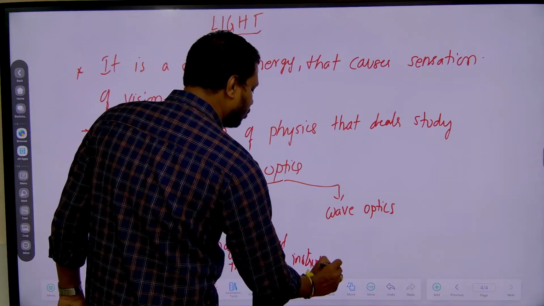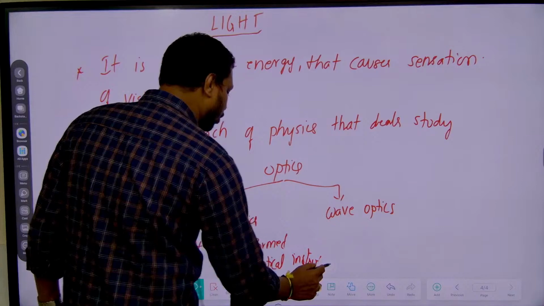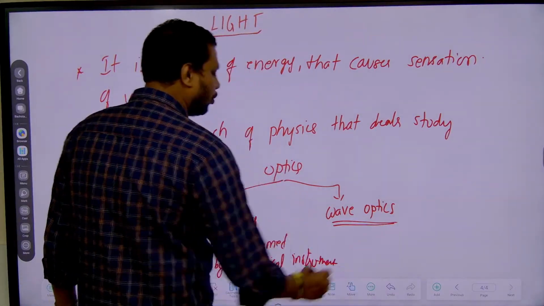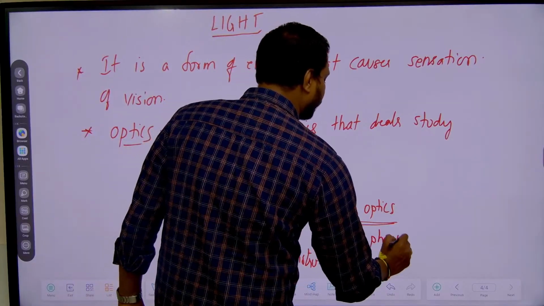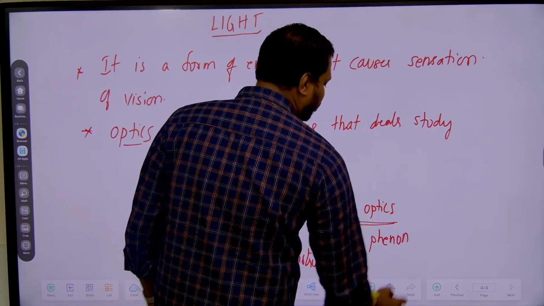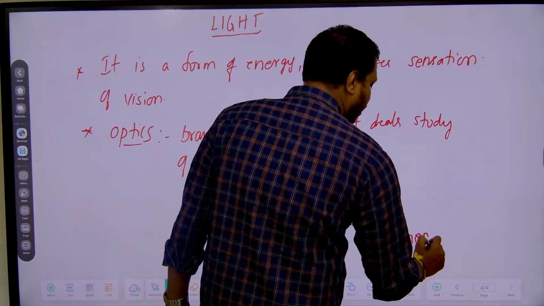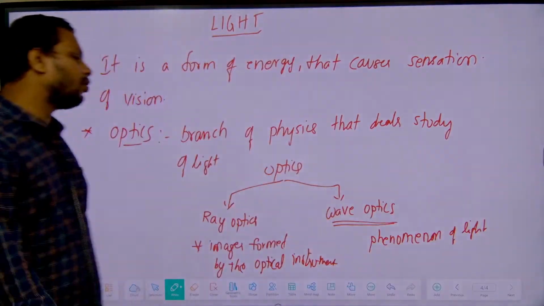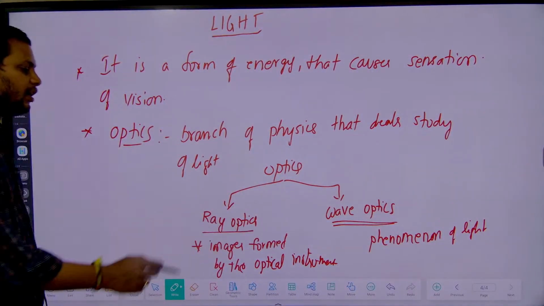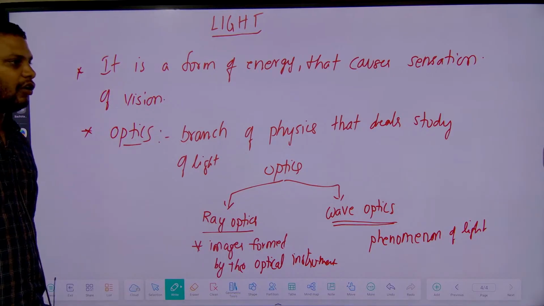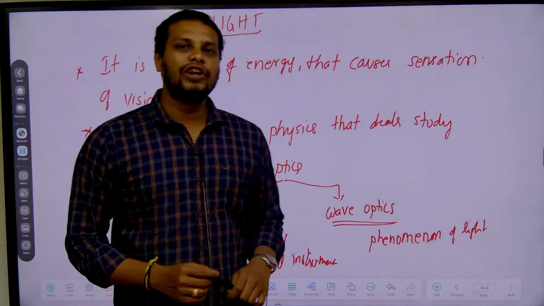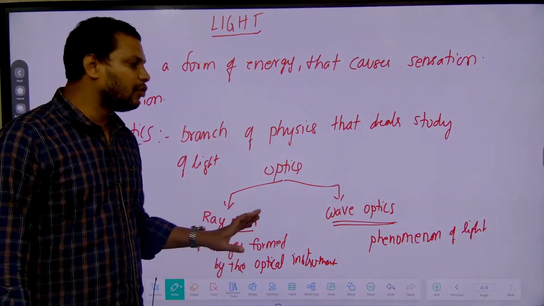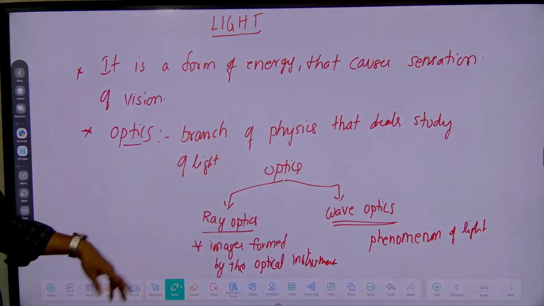In wave optics we are going to study about phenomena of light. So in ray optics we are going to study the image formed by the optical instruments, and in wave optics we are going to deal with the phenomena of light. In our standard we are going to study only reflection and refraction, that we'll discuss. Please copy this.